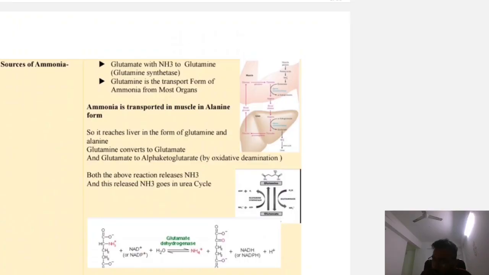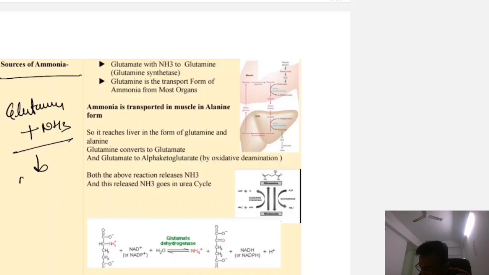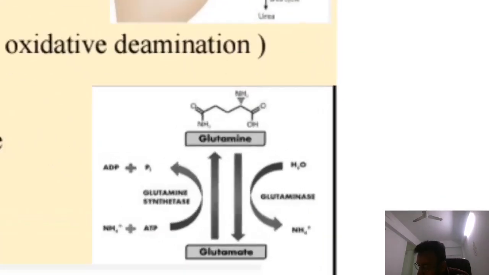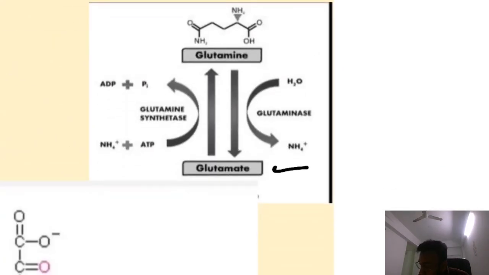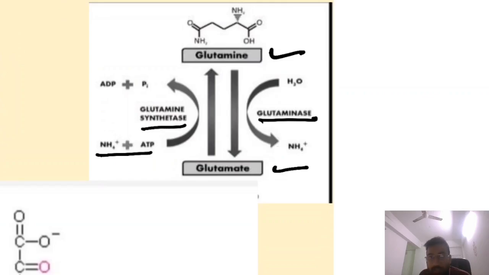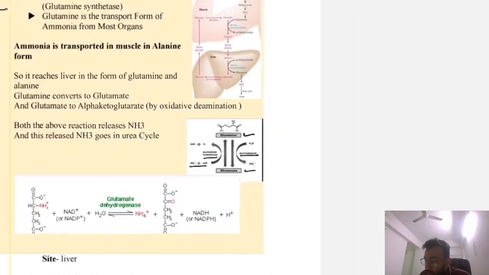Now the source of ammonia. So we know glutamate is an amino acid, it reacts with NH3 and forms glutamine. So this is the reaction. This is glutamate, it reacts with NH3 and forms glutamine by the enzyme glutamine synthetase. And glutamine can be converted to glutamate by the enzyme glutaminase, with H2O converting to NH3.